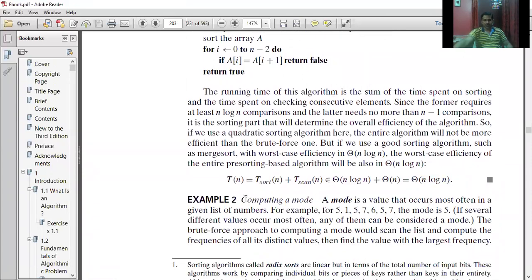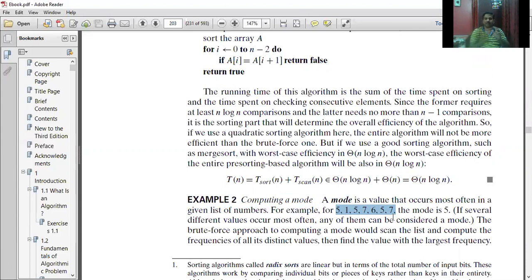The second example again takes a pre-sorting method to perform a transformation of a given problem. I want to compute a mode. So obviously we are supposed to know what exactly the mode is. A mode is a value that occurs most often in a given list of numbers. The number that exists the maximum number of times in your given list will be your mode.